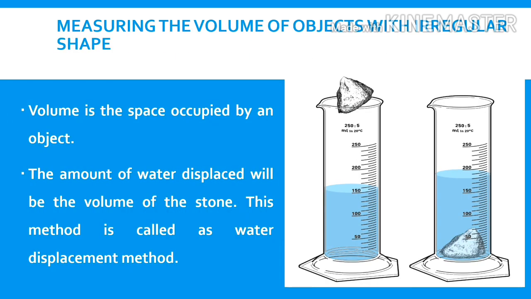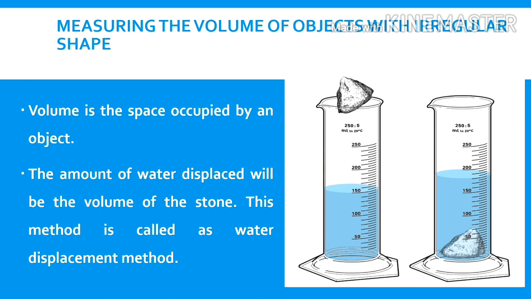What is volume? Super. Volume is the space occupied by an object. To find volume of an irregular object, take a stone. Fill a graduated measuring cylinder with water up to 150 milliliter. Tie the stone with a piece of fine thread.